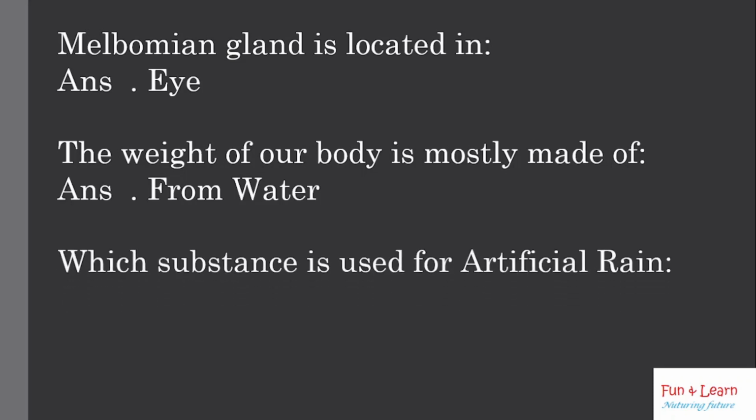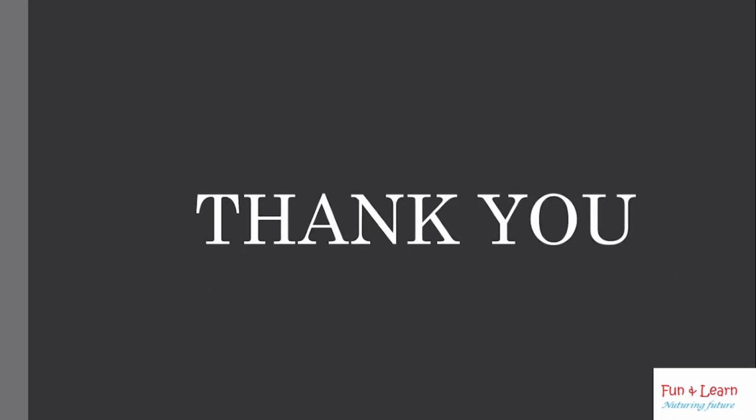Which substance is used for artificial rain? It is silver iodide. Silver iodide is also known as dry ice, or we can say solid carbon dioxide. It is used to supply naturally deficient clouds with the proper concentration of ice crystals to increase rainfall through the cold rain process.